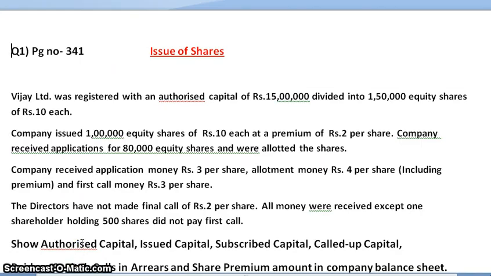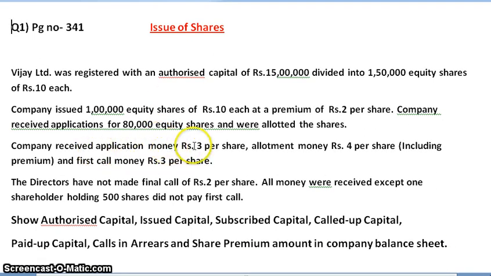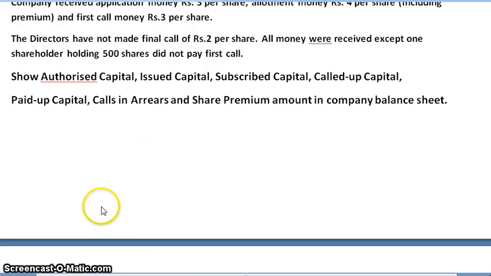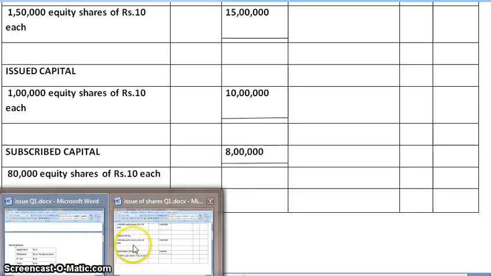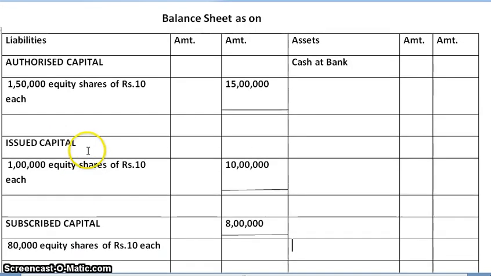Next, called up capital. The amount actually demanded by the company out of this subscribed capital, we say it is the called up capital. So company received application money rupees 3 per share, allotment money rupees 4, which includes premium, that is rupees 2, and first call money rupees 3 per share. So let us calculate the called up capital. Application amount is rupees 3, allotment rupees 2 plus 2 rupees of premium, and first call rupees 3. So when we add 3 plus 2, 5 plus 3, 8. So 8 is your called up capital amount. So we'll write it down.